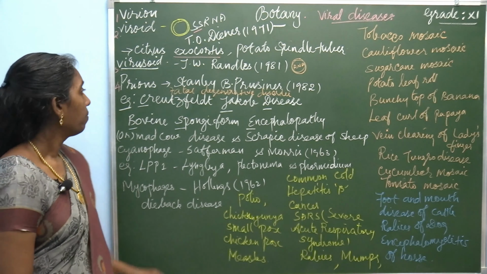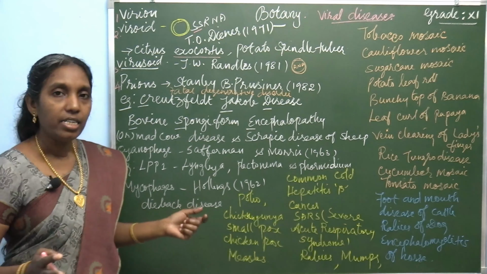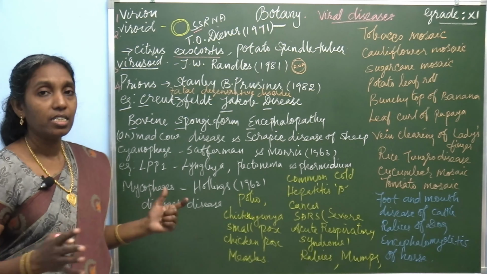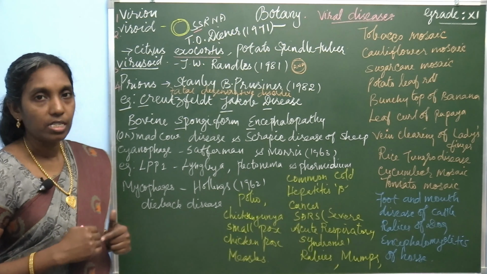And this causes dozens of fatal degenerative disorders. Fatal diseases or deadly diseases. So it causes dozens of fatal degenerative disorders which affect the central nervous system.